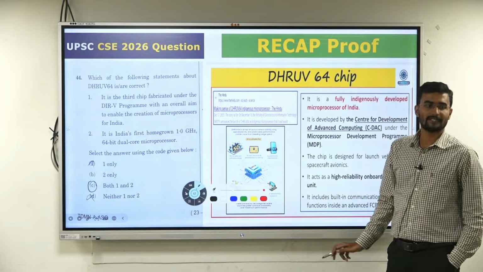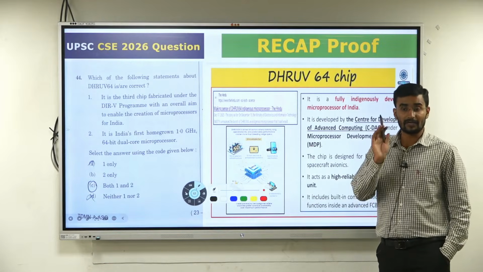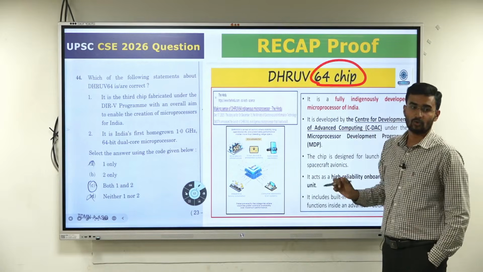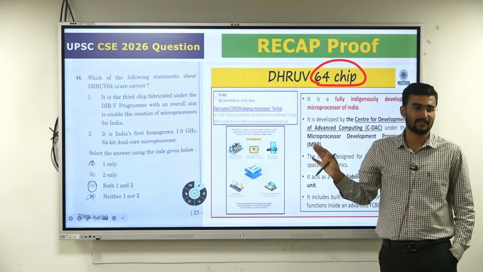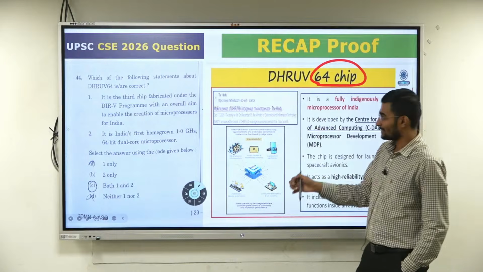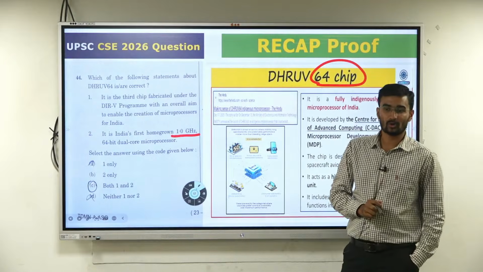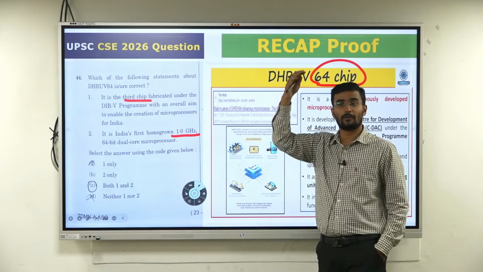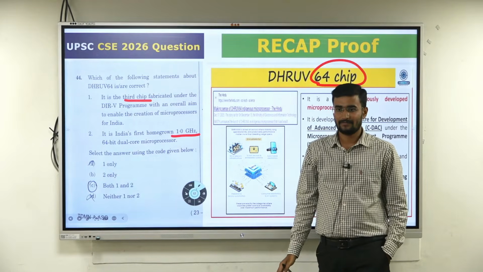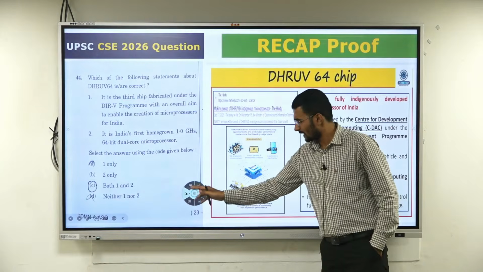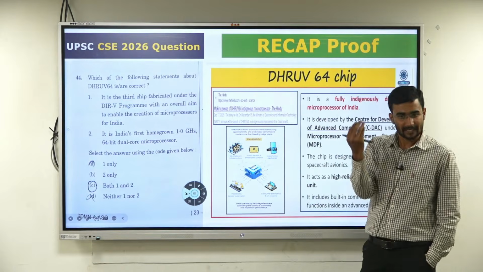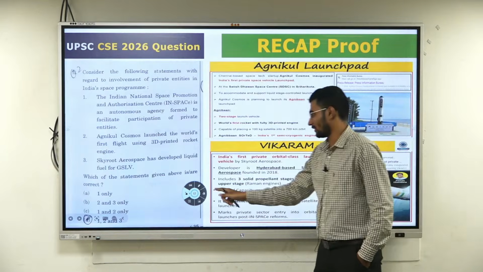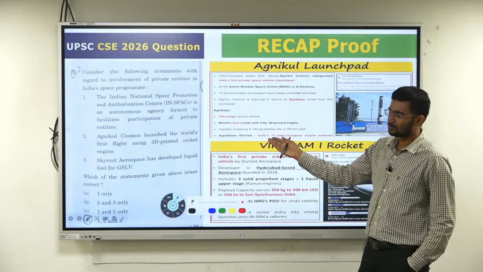Again, while discussing chips, we discussed Vikram 3201 and we talked about Dhruva. I have discussed Dhruva twice, in RCB and in the recap. I have added all those. Homegrown, what is the third one? I have also given you the differences between the different chips. I'll share all the PDFs today, or if you already have them, you can share them yourselves. You'll get all those things, boss. We cannot fake it.